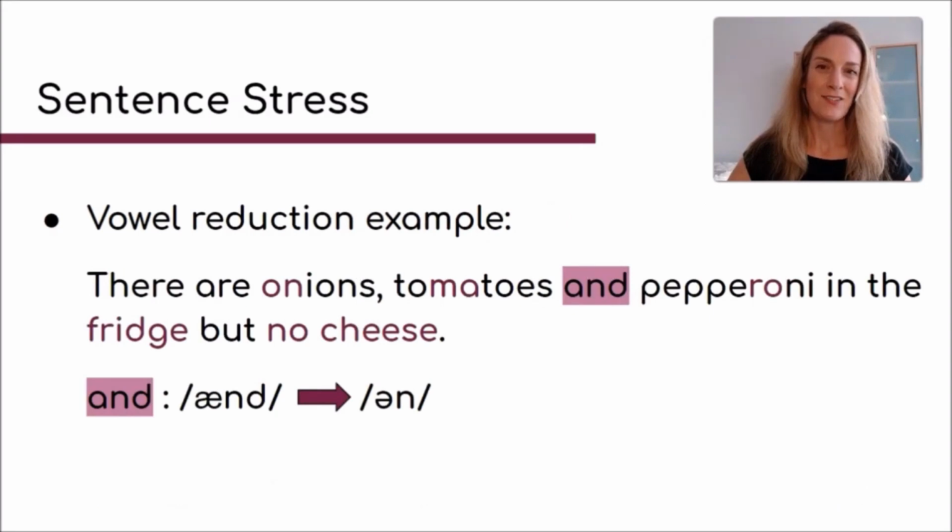All right, now here is just a quick little summary for vowel reduction, because we had an example sentence where that happened. So we'll go back to our second sentence here. There are onions, tomatoes, and pepperoni in the fridge, but no cheese. Now, the word "and", I've transcribed it here for you. You've got "and", but if I say it at natural speed in a sentence, there are onion and tomatoes. There are onion, tomatoes, and pepperoni in the fridge. The "and" becomes "un". This is a schwa sound, and that is what we call vowel reduction. Okay, the "a" has become a schwa.